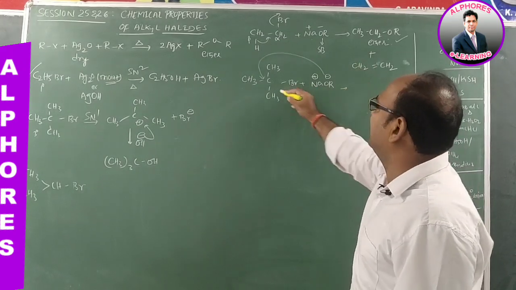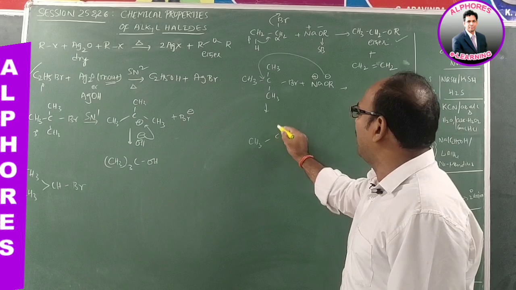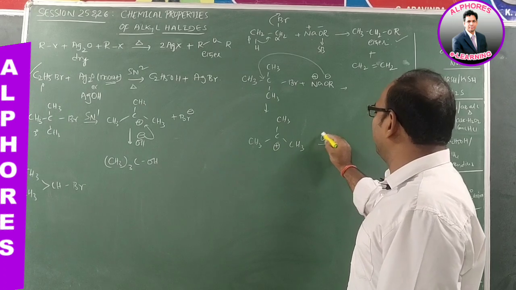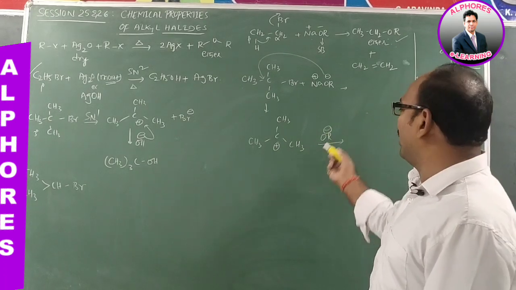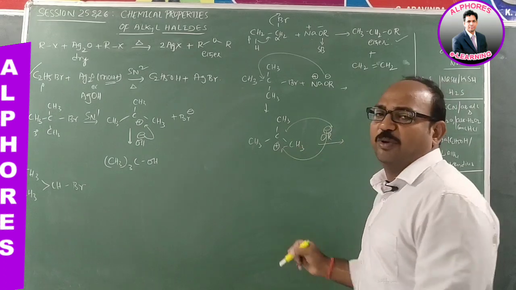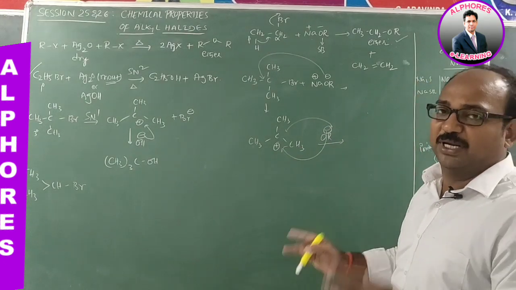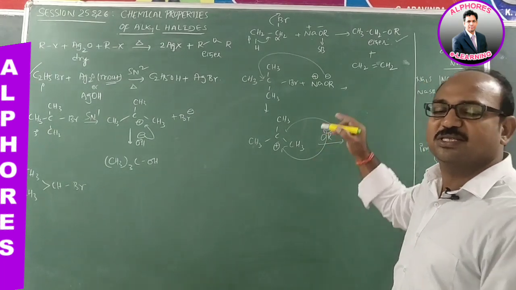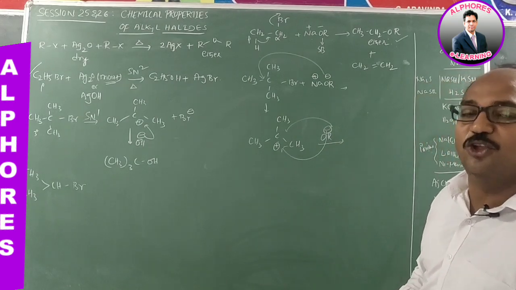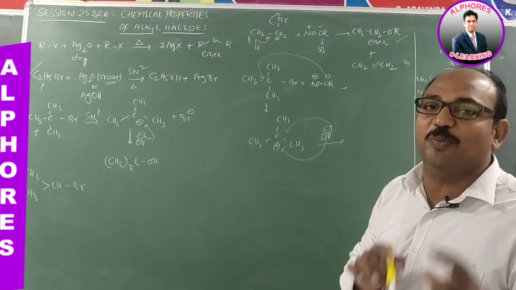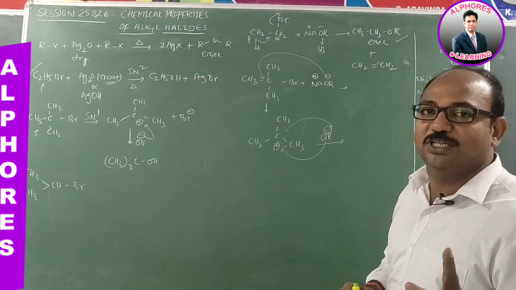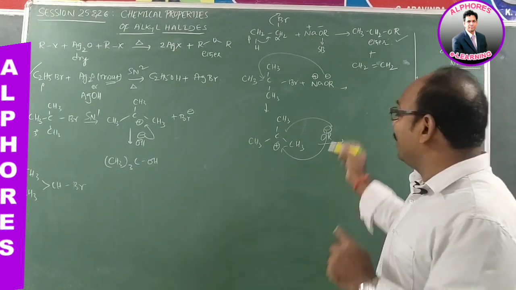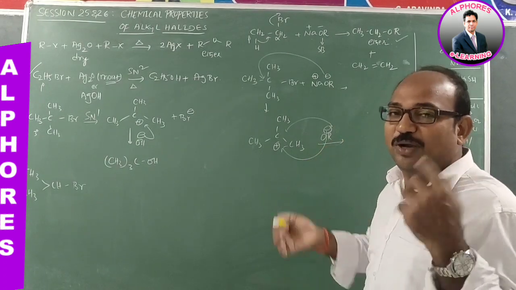So assume that in the first step, the tertiary butyl carbocation is formed. After formation of the tertiary butyl carbocation, is there any possibility for OR minus to attack? OR minus can approach from either of these directions, and ultimately you get the substitution product if that happens. But since OR minus prefers to abstract a proton because it is a strong base rather than a strong nucleophile, as we learned in the previous session, a strong base seeks a proton but not a positive charge, and a strong nucleophile seeks a positive charge but not a proton. So here it acts as a strong base. Now it seeks a proton.